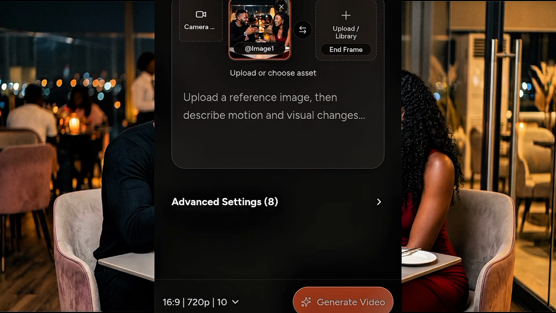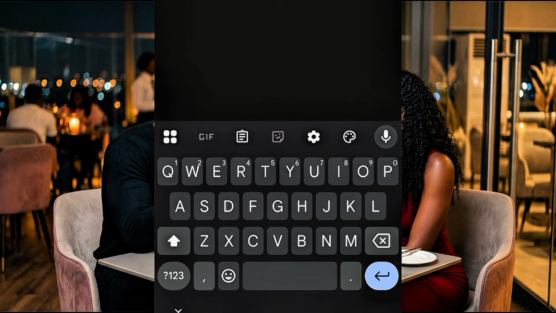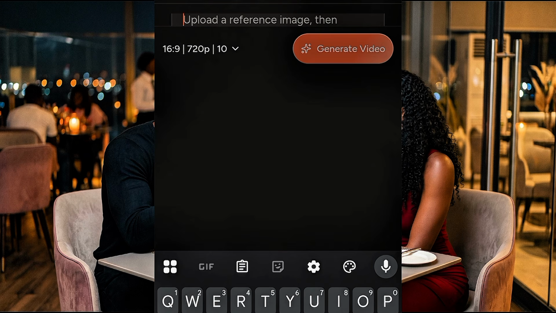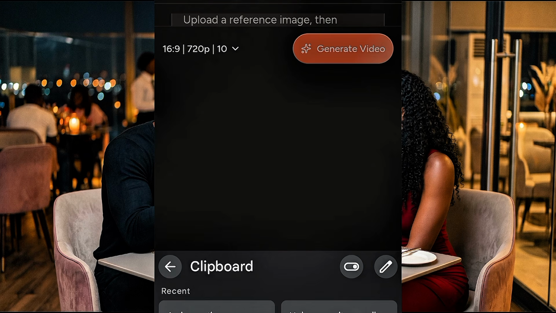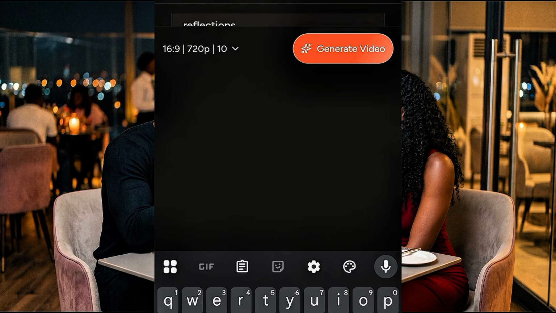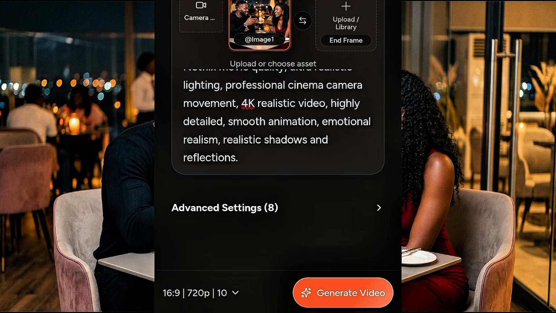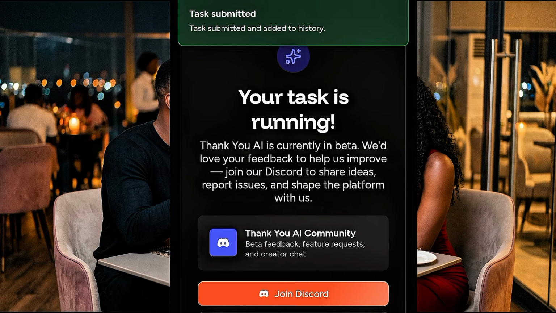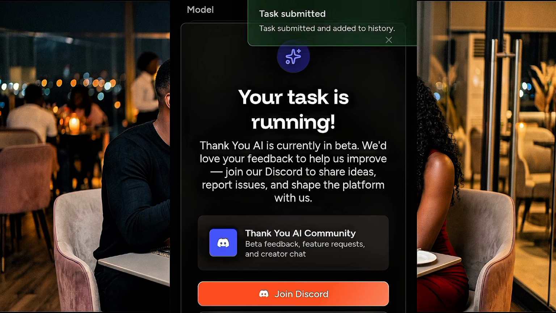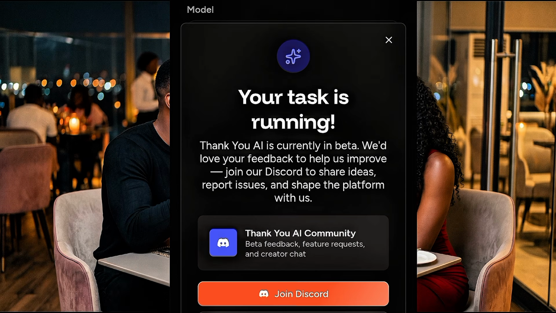All right, so now what I need to do is to go ahead and paste the prompt that we just got from ChatGPT. That is the video prompt. Go ahead and paste it and then hit generate video. Task submitted. You see, task submitted. Your task is running. Now let's watch and see.